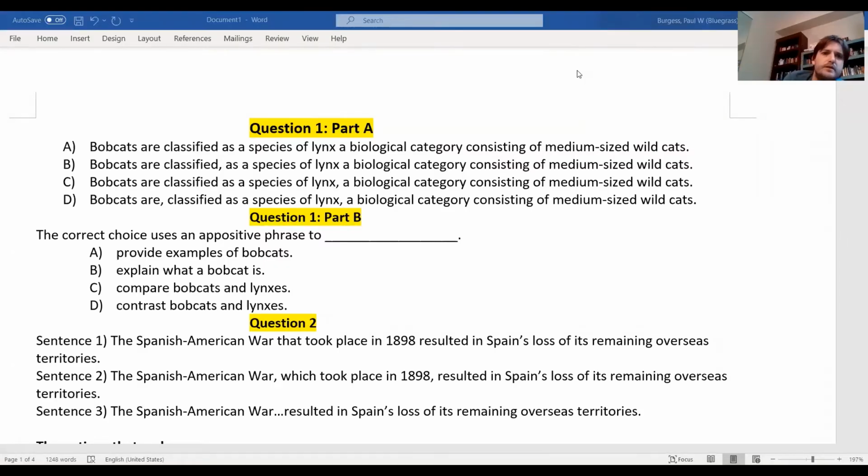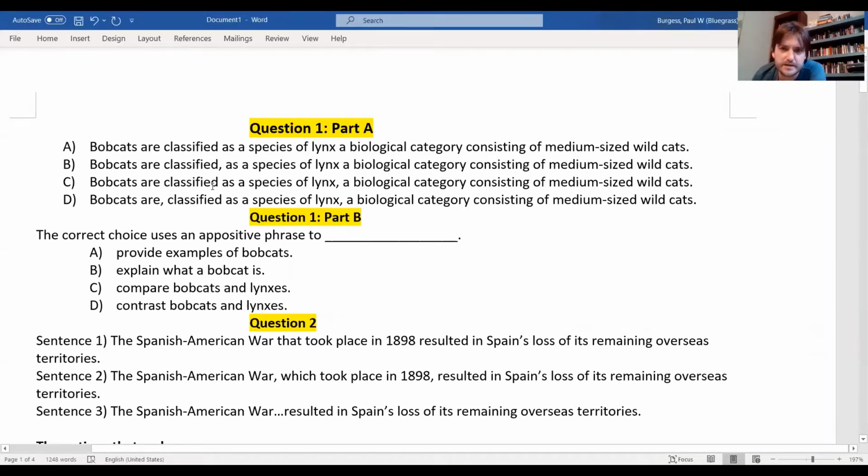Okay, so let's start with question 1, part A here. As you see, we have a difference in this case of just comma placement, but it makes a big difference in how this would sound and how it would be interpreted. So in this case, the correct answer is C, and I want you to listen to how this would sound.